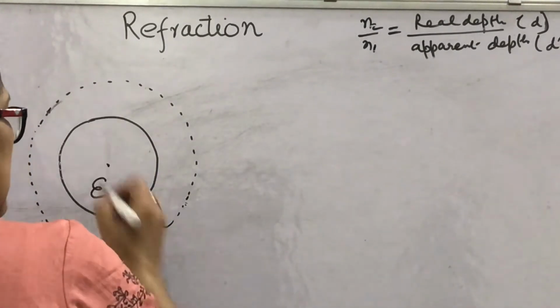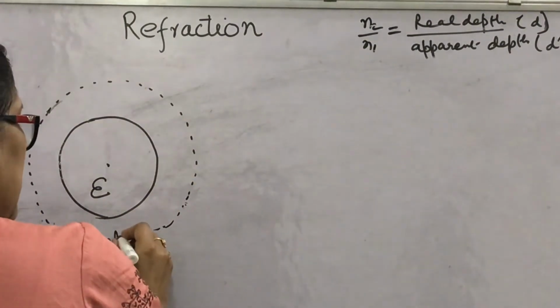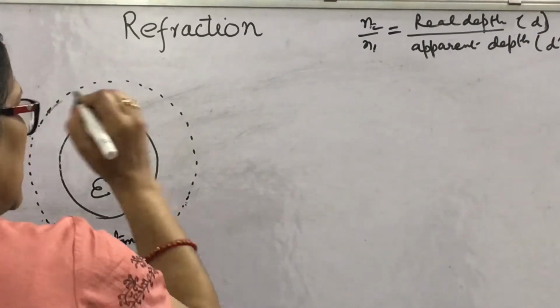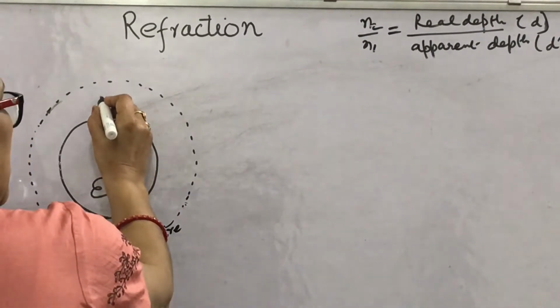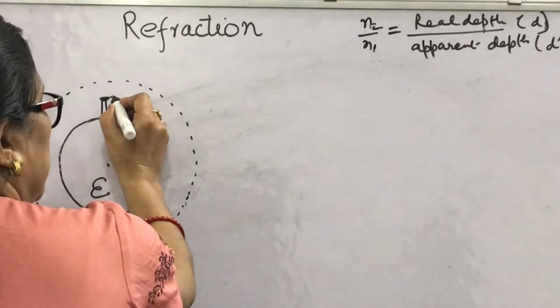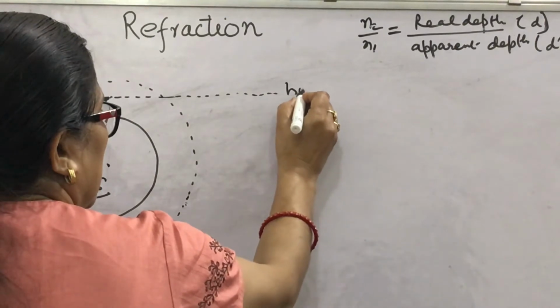Suppose this is earth and this dotted circle is the atmosphere around earth. A person is standing here, and for that person this is the horizon.